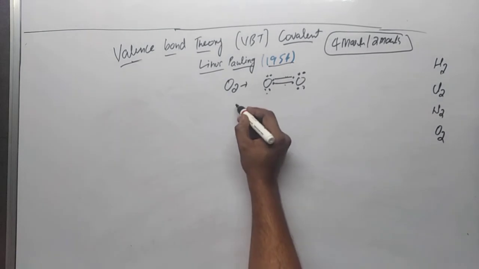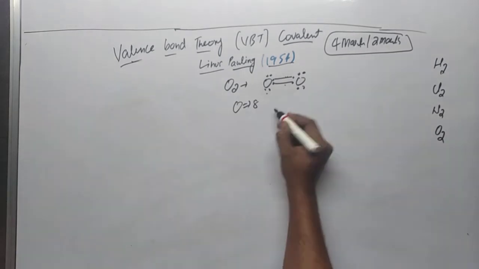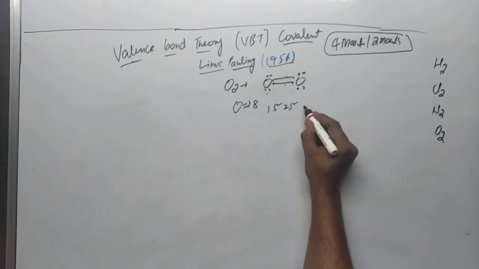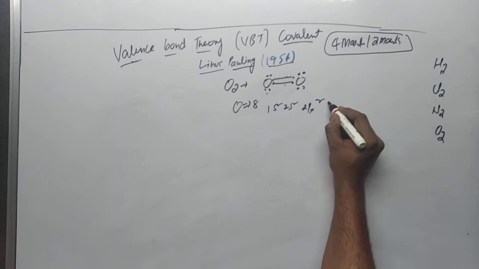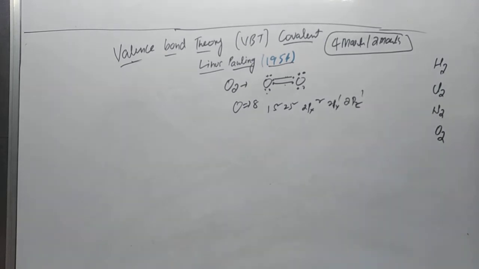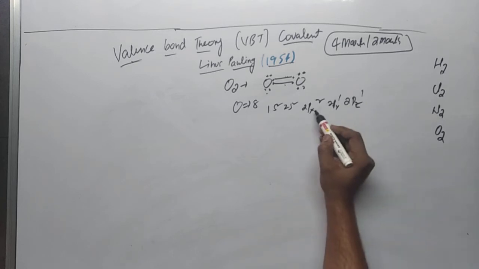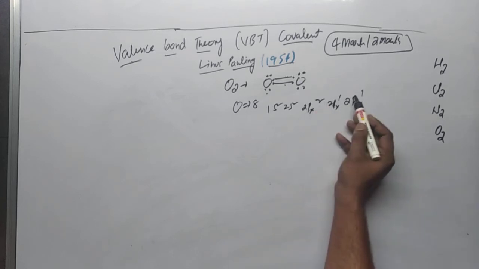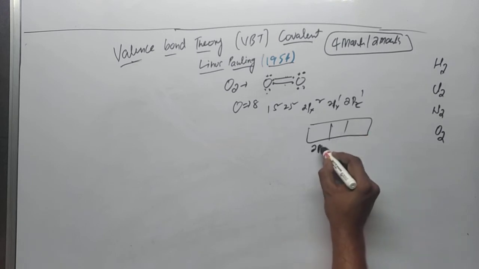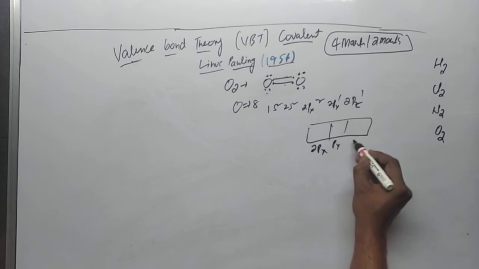So we'll start with oxygen. Oxygen's atomic number is 8. If you write the electronic configuration: 1s2, 2s2, 2px2, 2py1, 2pz1. So in the 2p orbital we have 4 electrons across 3 orbitals, px, py, pz.